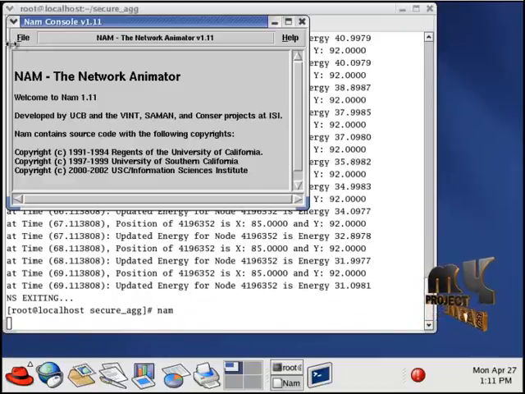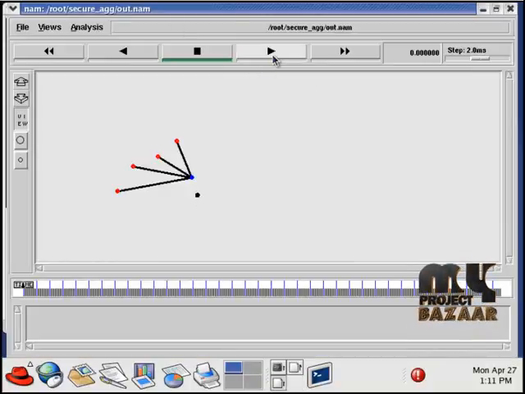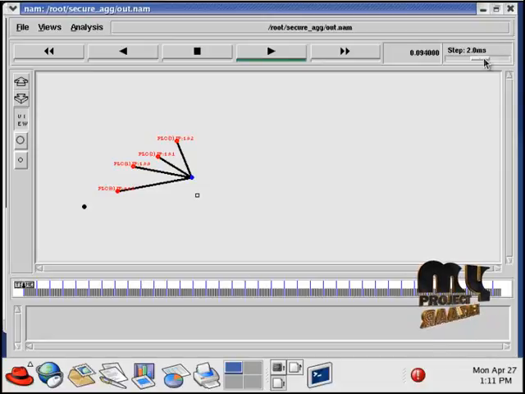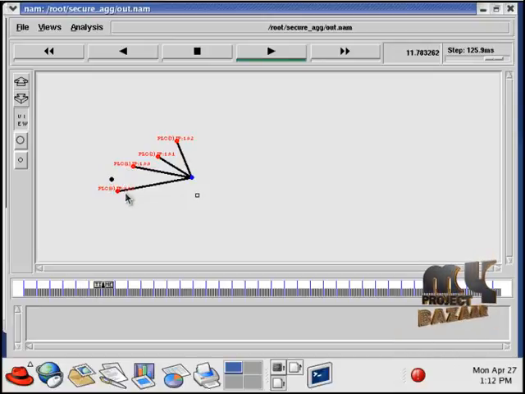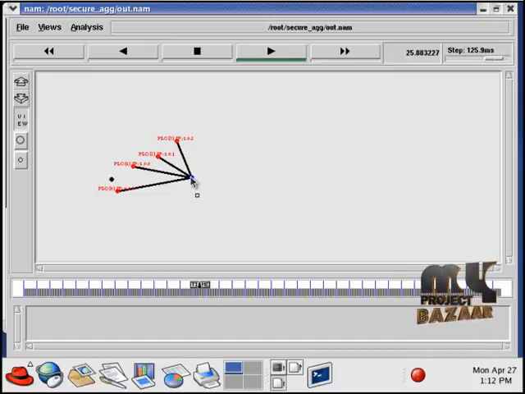Open the NAM and select the play button, and then run the procedure. Here the wireless nodes are moving and the wired nodes are interconnected. The data aggregation process is performed at the base station. The base station monitors the aggregated data and routes traffic.